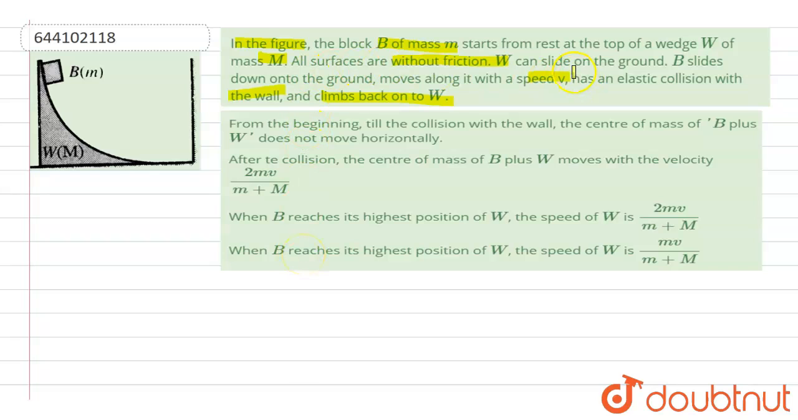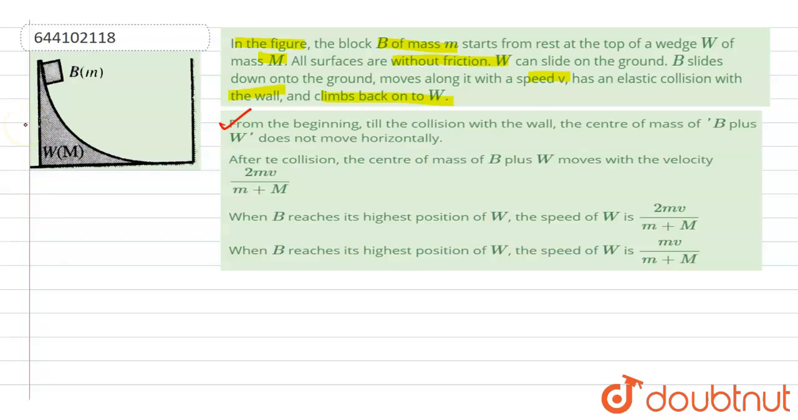Now they say that all the surfaces are without friction. Since there are no horizontal forces acting on the system, horizontally there should be no movement in the center of mass. The first option says that from the beginning till the collision with the wall, the center of mass of B plus W does not move horizontally. True, because only after the collision with the wall will B gain some impulse and rise up the W again. But till the collision happens, the center of mass would not move horizontally.